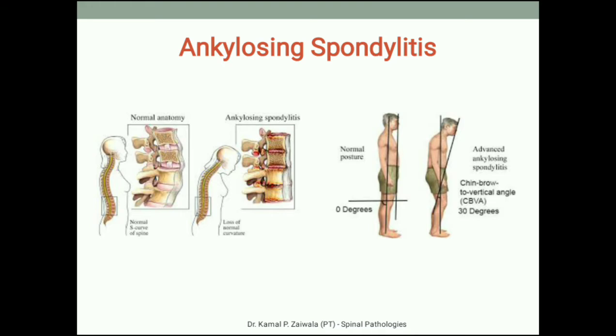The normal posture of the individual suffering from ankylosing spondylitis changes. That is, the chin-brow to vertical angle increases in case of ankylosing spondylitis. Another way to check for forward neck posture is to make the patient stand near the wall and then measure the distance between the tragus of the ear and the wall.